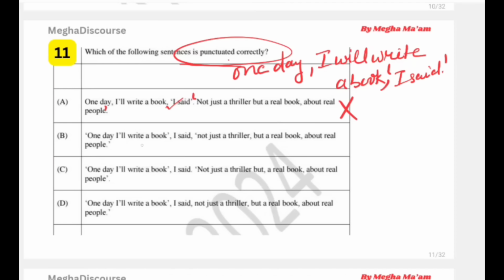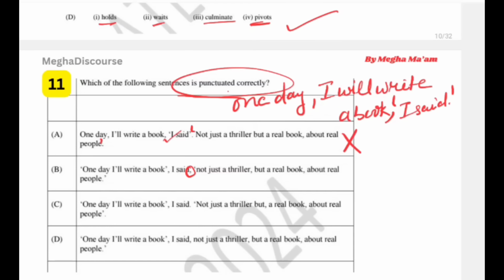One day, I will write a book, comma, I said. Now in the second option, this is a comma, which is wrong, and this inverted comma is placed outside the line. Here there should be a full stop, so this is not right. One day, okay, the comma starts from here. I will write a book. Okay, I said, it means this first line is complete with the full stop.